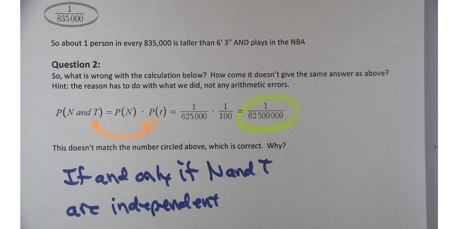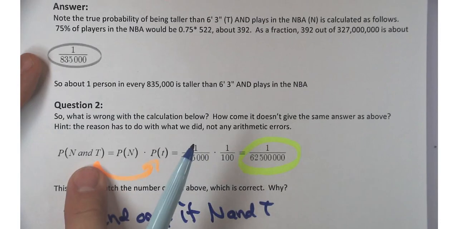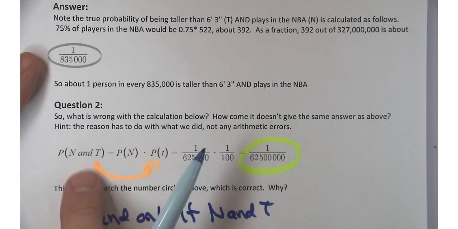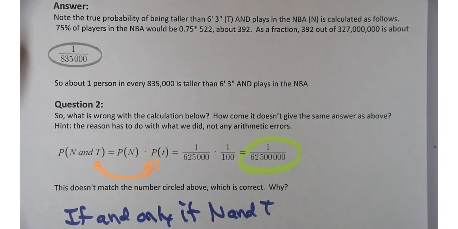You don't have a lot of short people in the NBA. There used to be a guy by the name of Spud Webb who was 5'6", but it's been years since he's been in the league. In any case, all I'm trying to get at is be careful. A lot of times people see this and they immediately jump to this. You can't unless you know for certain that these two events are independent.